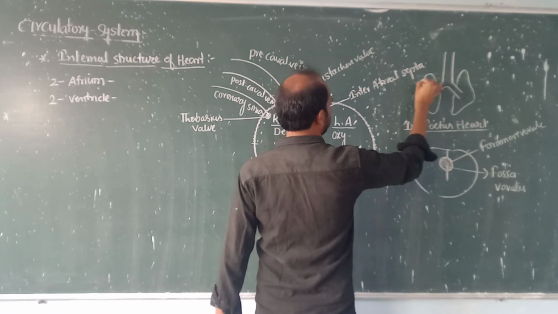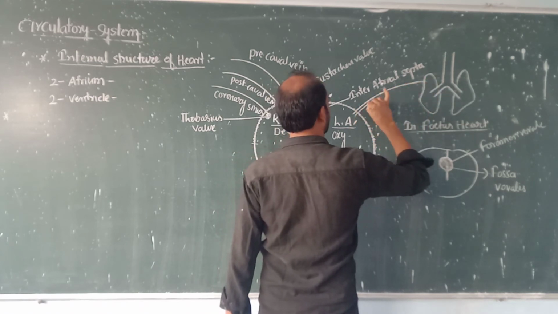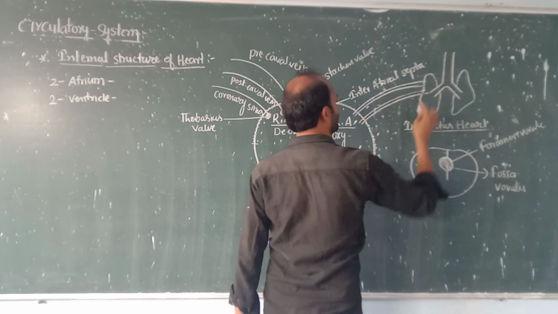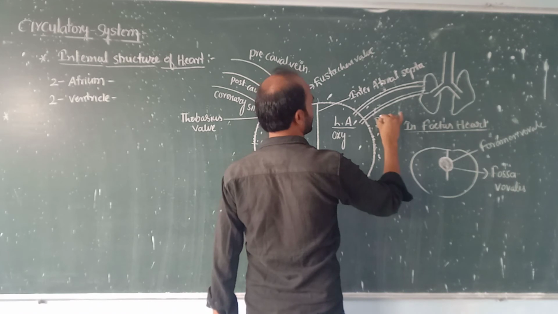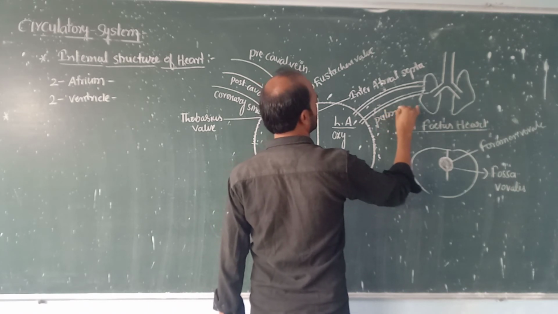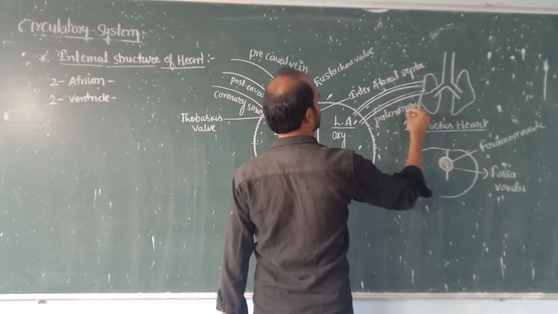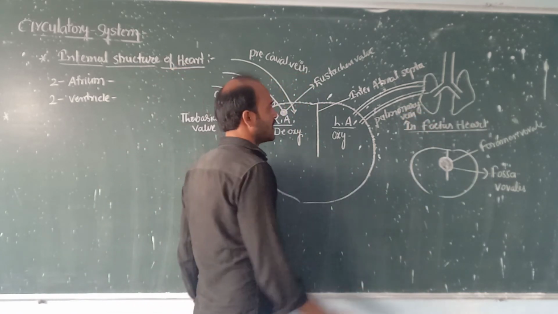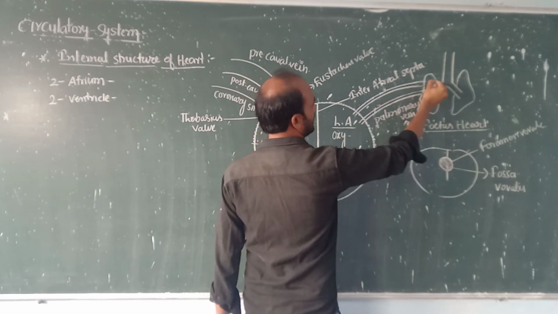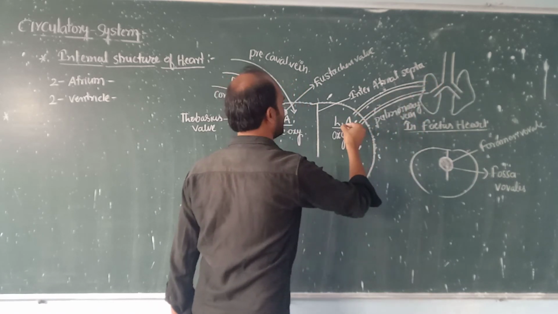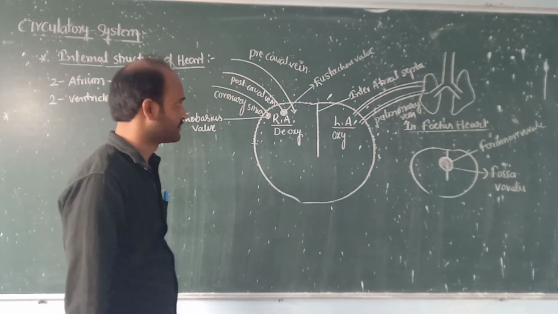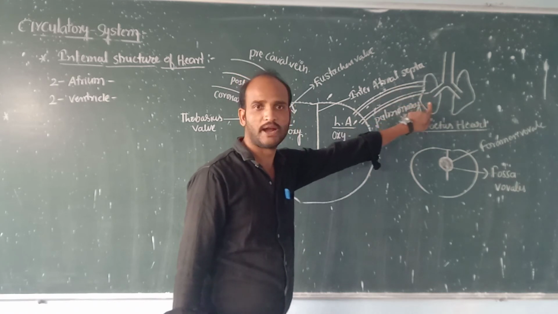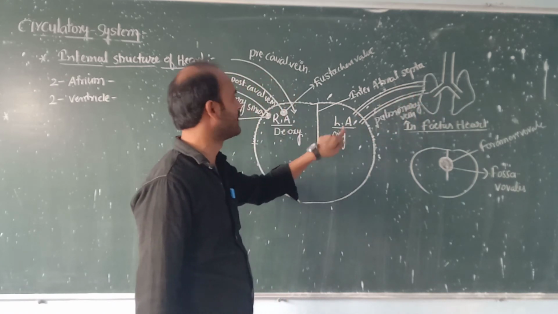One pair of pulmonary veins collects the oxygenated blood from the lungs and sends it into the left atrium.